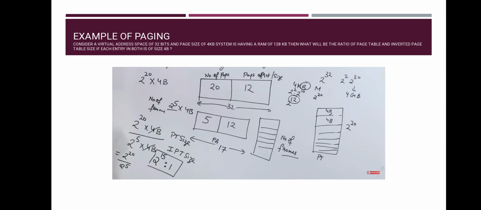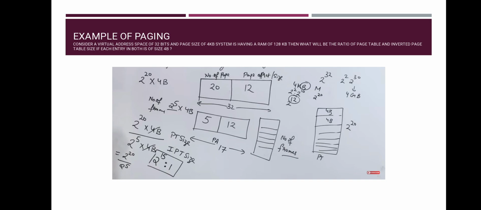Here we have been given a virtual address space of 32 bits. So let's start with the virtual address space first. A virtual address is made up of two things: the number of pages and the page offset. We also call the page offset the page size.